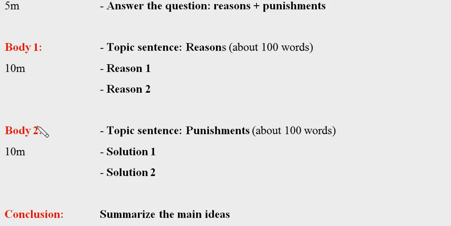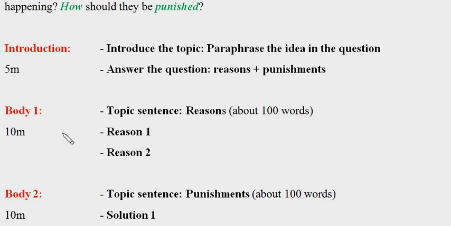Because, as you know, you made a very big mistake with the task response: you mistook the punishments for the suggestions, and then you will lose marks for the task response criteria. So you use 10 minutes to write a plan of what you should do with the 2 body paragraphs. After that, you would use the next 5 minutes to write the introduction.